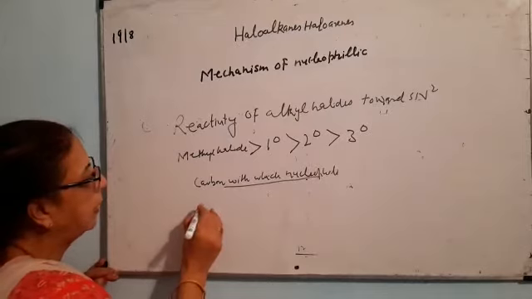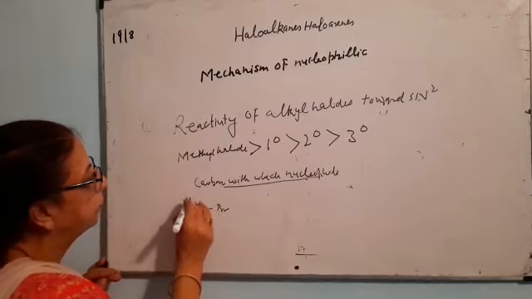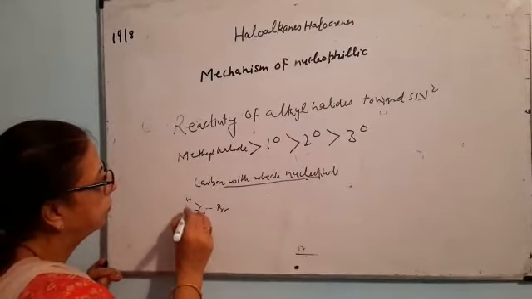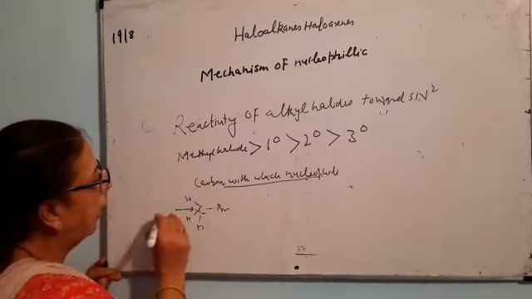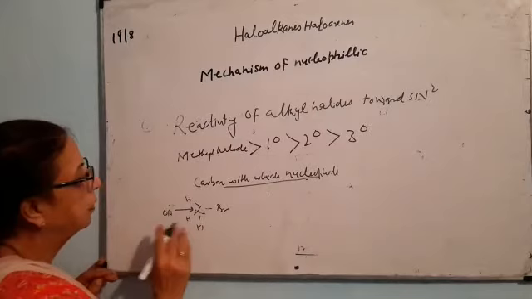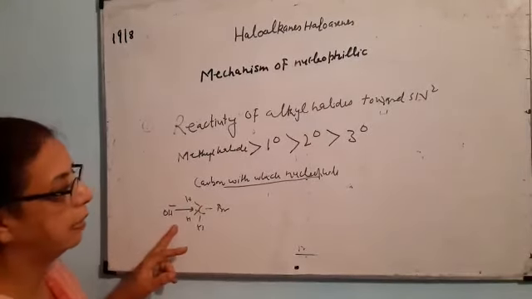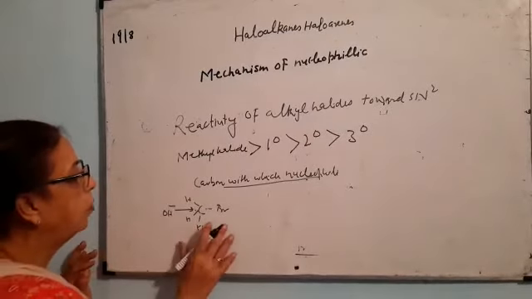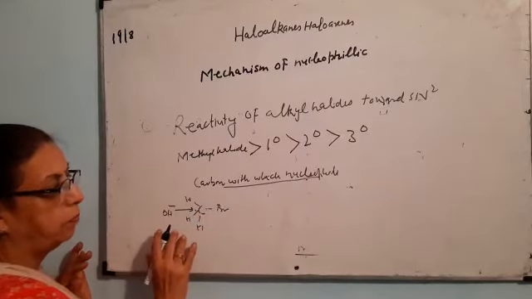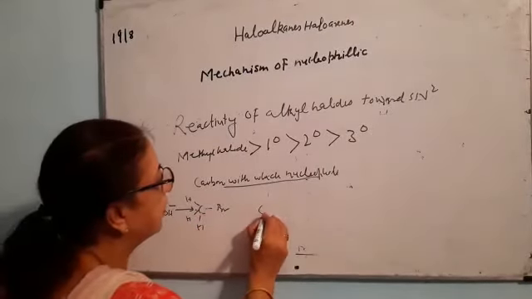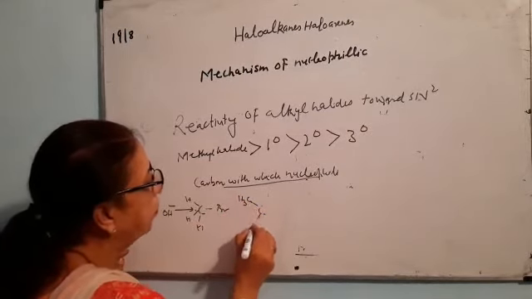Now, let me take an example. Suppose there is a methyl halide. The attack of nucleophile takes place. The attack of nucleophile will take place very easily. There will be no steric hindrance as there is no presence of any bulky group. Now suppose it is a secondary alkyl halide. There is a presence of a bulky group.